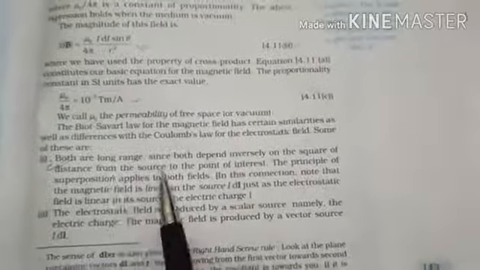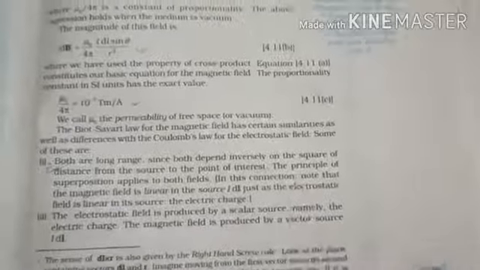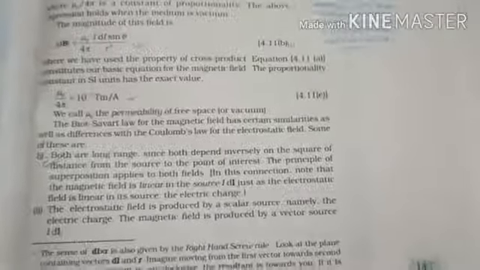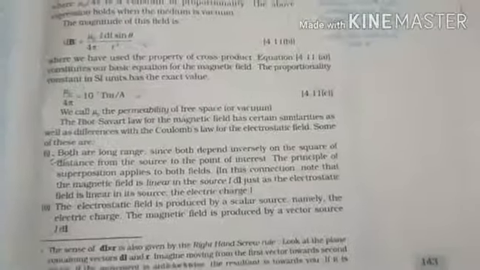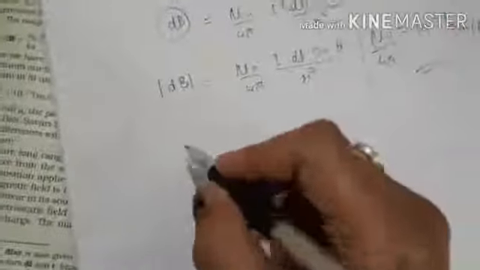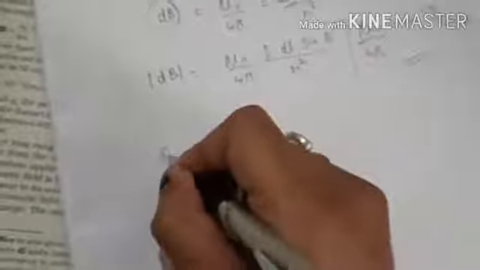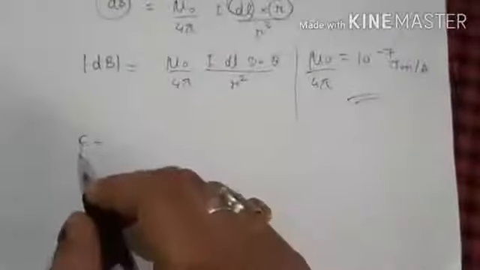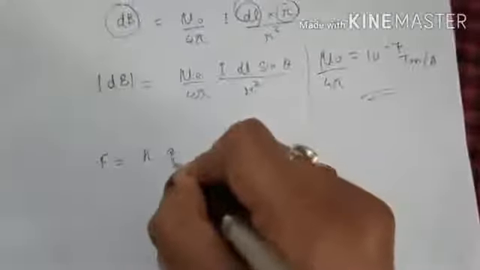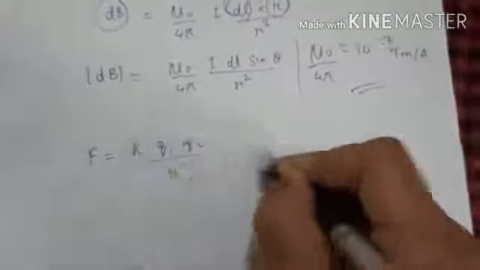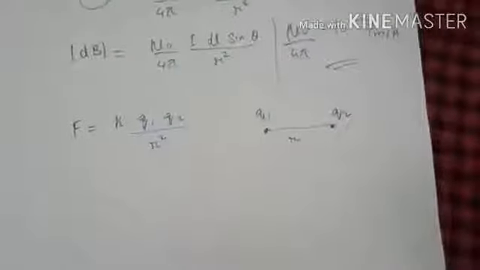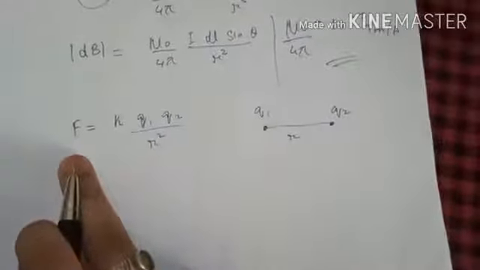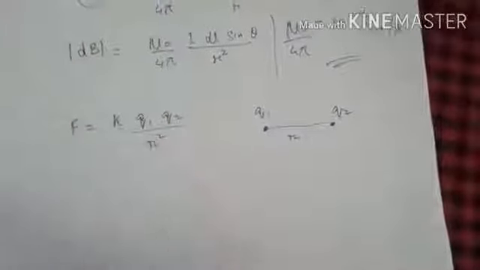Okay, both are long range forces since both depend inversely on the square of the distance from the source to the point of interest. Now we all know that Coulomb's law is written as: the electrostatic force is given as F equal to K Q1 Q2 divided by R square, if these are two charges Q1 and Q2 separated by a small distance R.